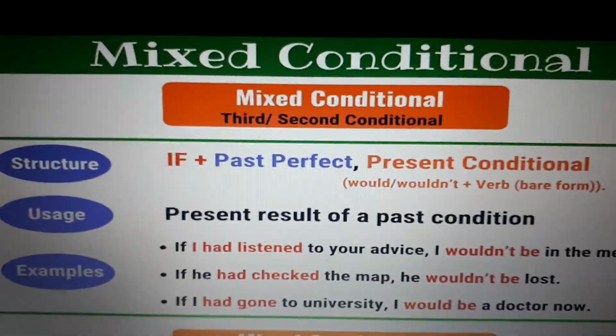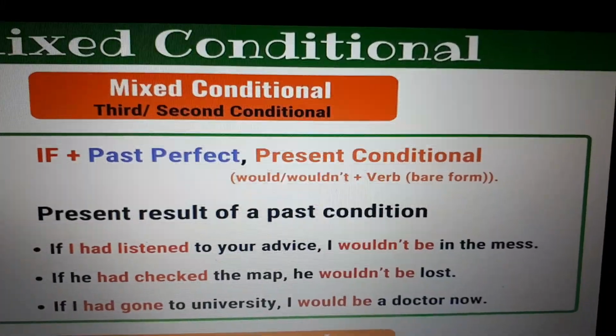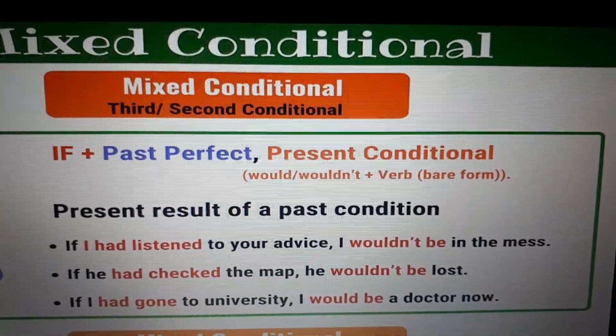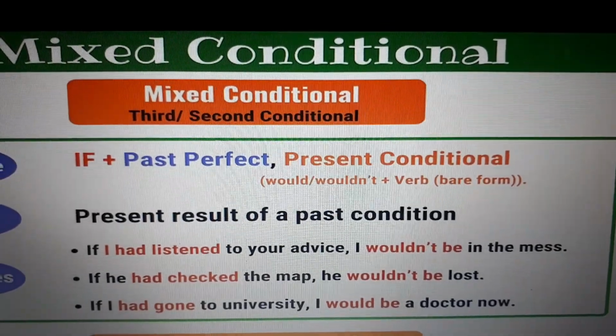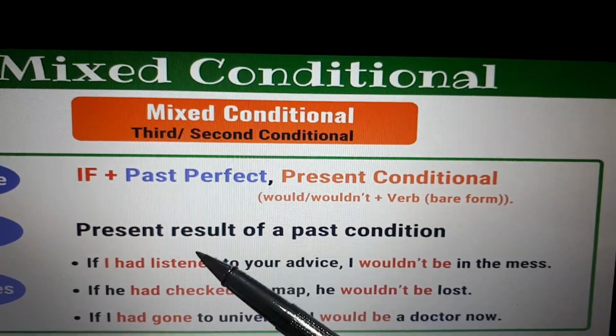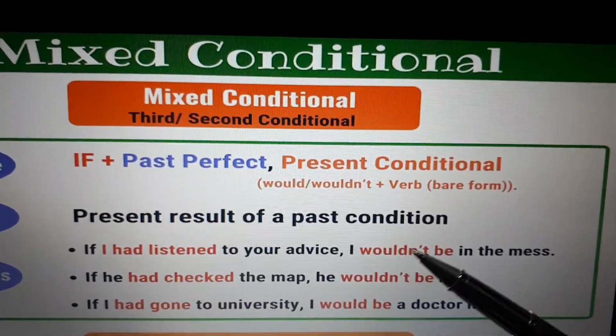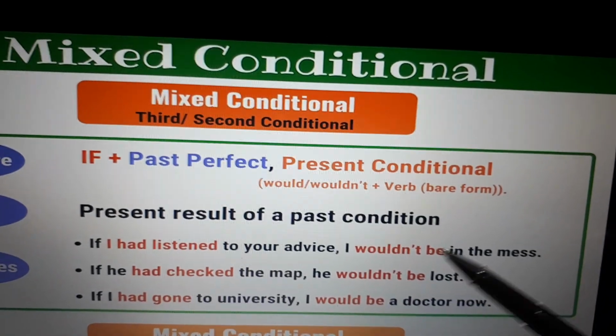And we might have these examples. If I had listened to your advice, I wouldn't be in this mess. If he had checked the map, he wouldn't be lost. If I had gone to university, I would be a doctor now. So, past perfect had listened, and would or wouldn't plus verb in infinitive, wouldn't be.